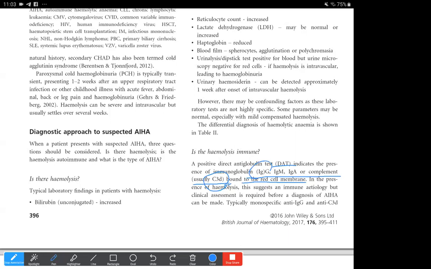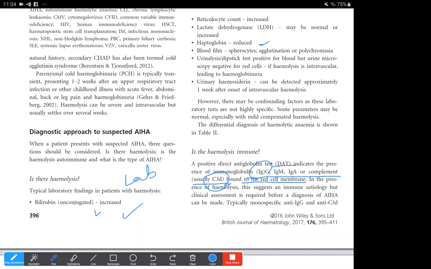So the presence of hemolysis suggests an immune etiology. Whenever there is hemolysis, both clinically in the patient, whether he may be jaundiced or if he has hemoglobinuria or history of dark colored urine, so in that case, even clinically, and also when there are lab findings consistent with increased bilirubin or increased reticulocyte count and increased LDH and reduced haptoglobin levels, then the blood film would